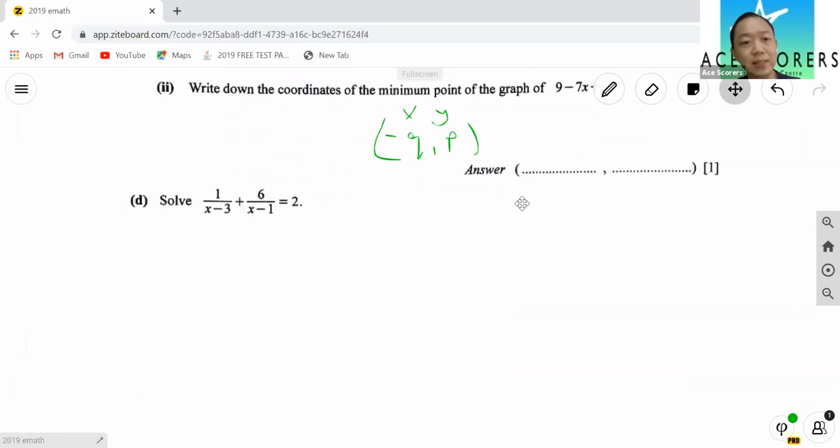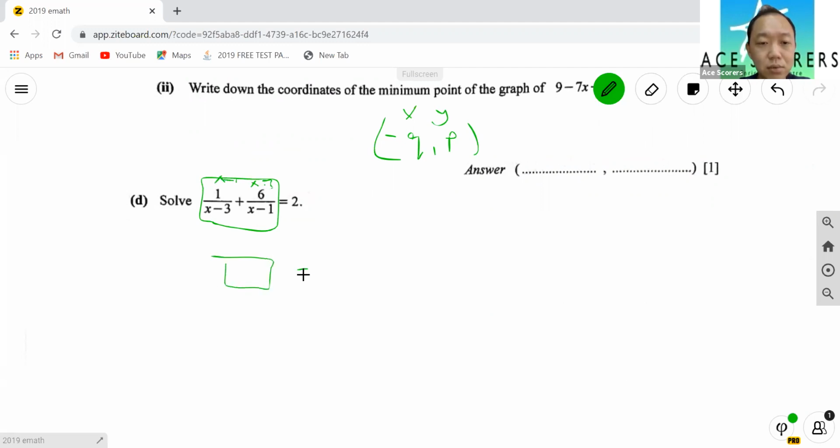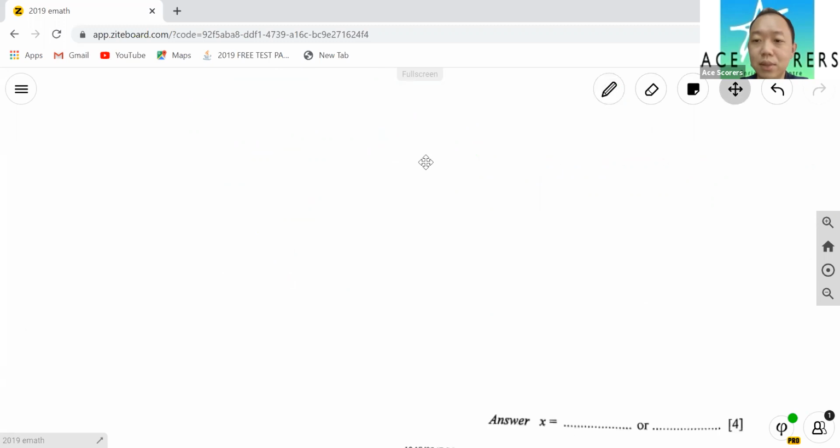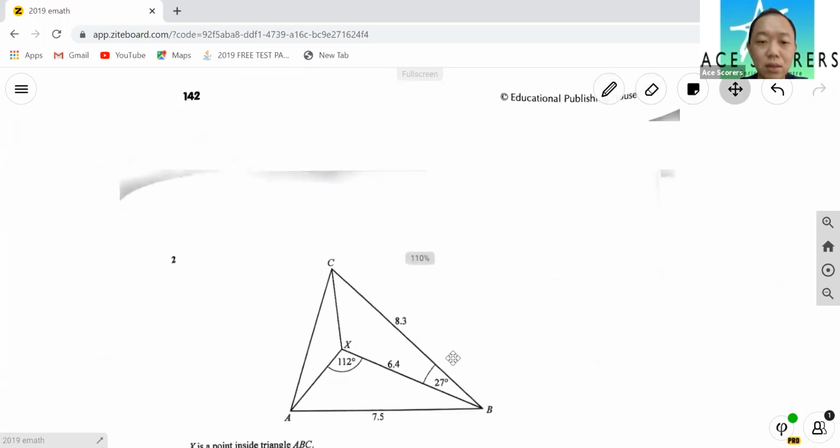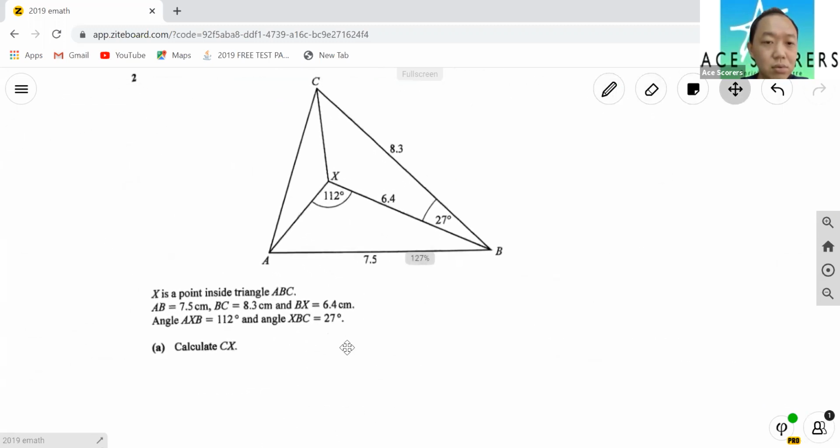Okay, next, algebra again. Now here, combine the fractions. So how to combine the fractions? Multiply by x minus 3, sometimes x minus 1, and you get one big thing equal to 2 over 1, cross multiply. Okay, so these are the first steps. I'm just going through the first step so you know what to do.